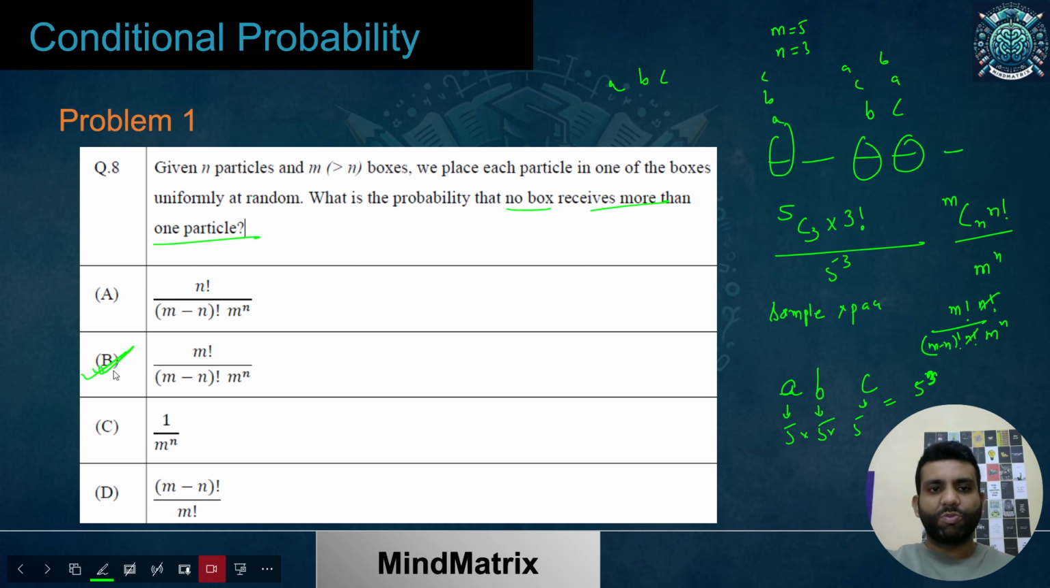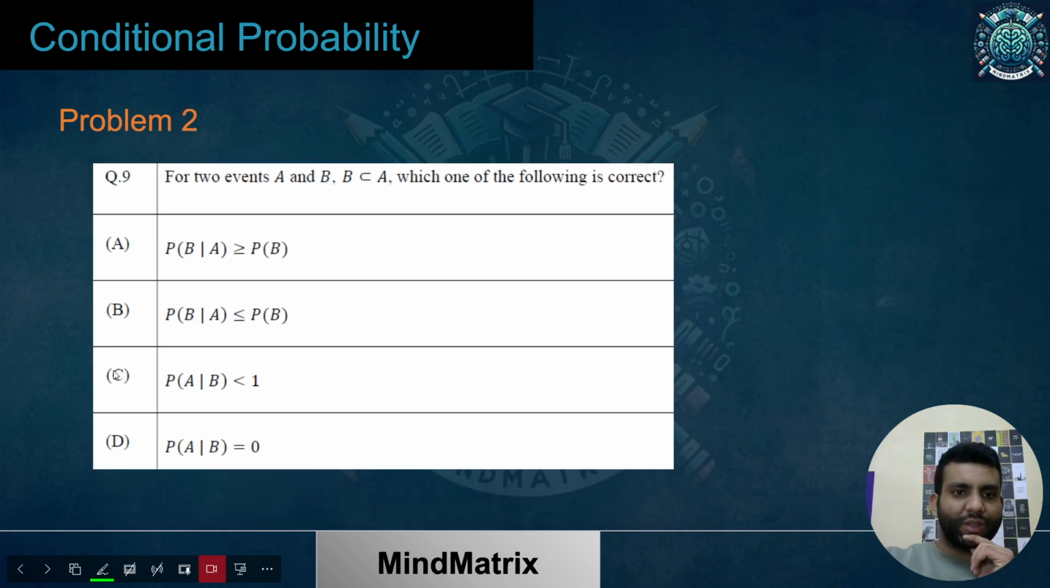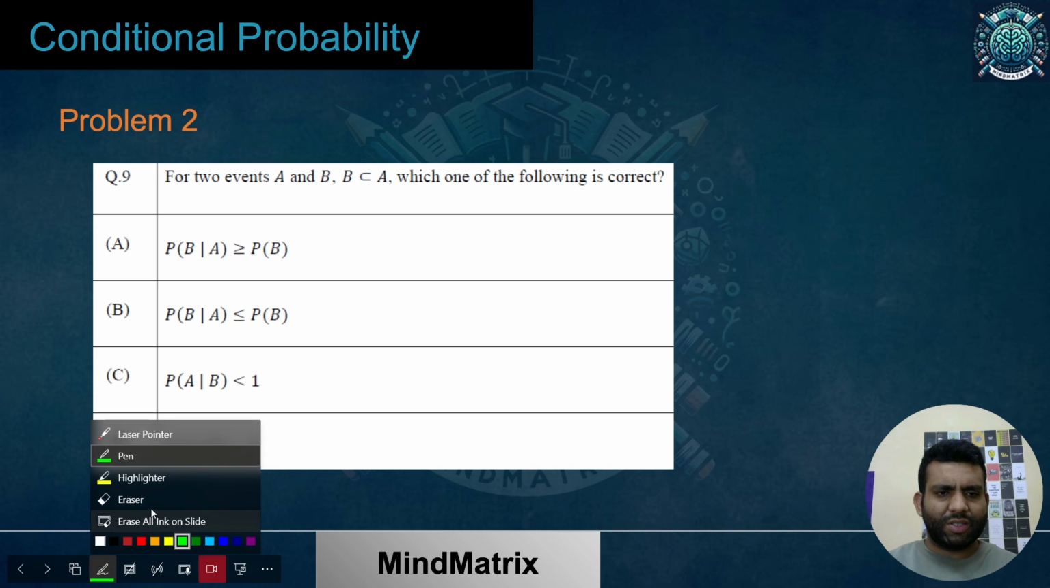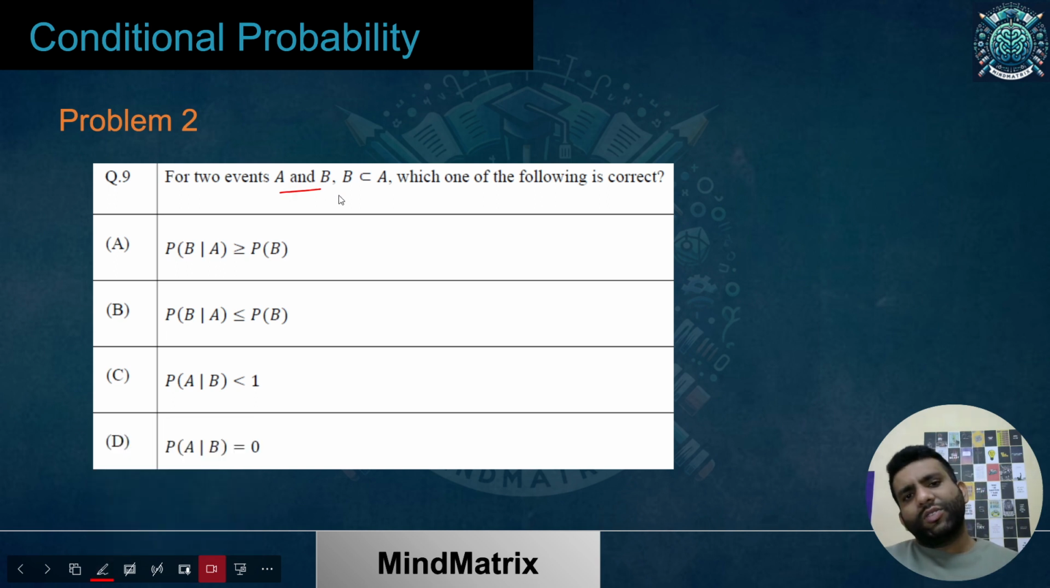Okay, so let's move on to the next question we are having. Again, a very simple theory based, conceptual question. Let's see what it tells us. There are 2 events we are talking about, and B is a subset of A, and it is a proper subset. That means definitely the size of B is less than A. Which one of the following is correct? Then we have the arguments.